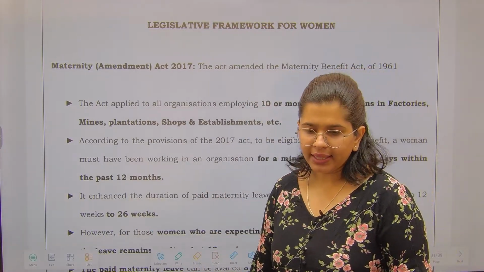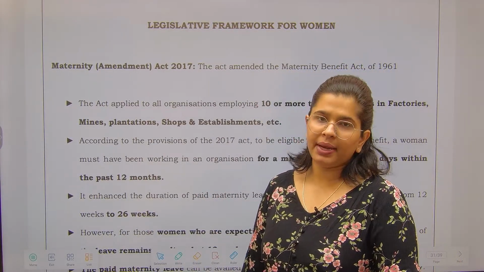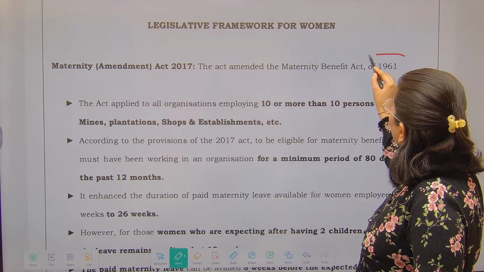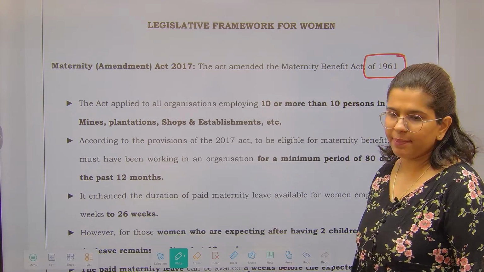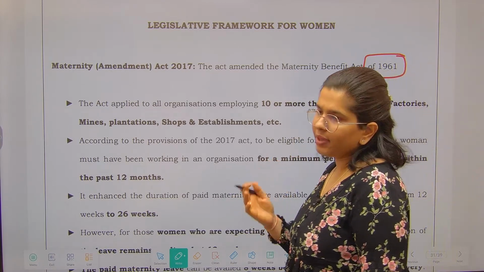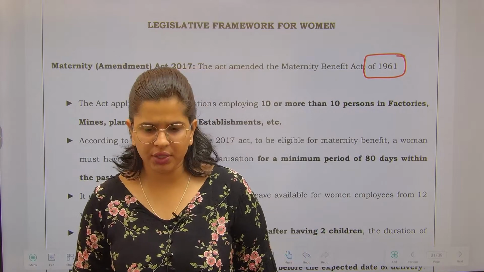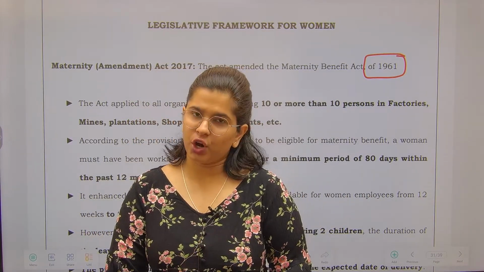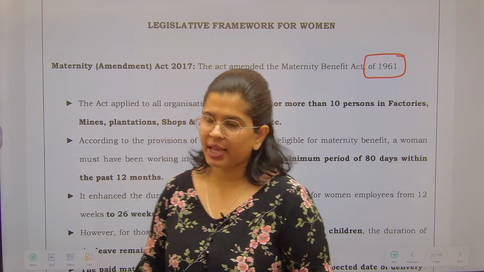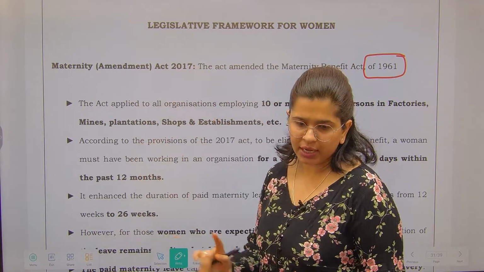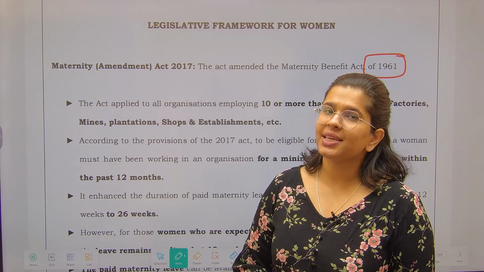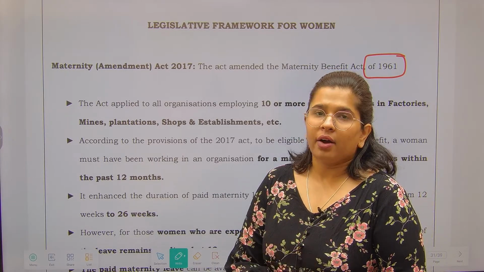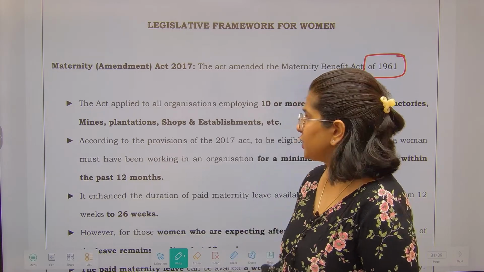First, in the line, I have the Maternity Amendment Act. This act was originally brought in 1961, but then we amended it. Why did we amend it? Because times have changed and there are various situations; we need more protection laws for women, and following up on that we brought in this amendment act. Now we are going to see what eligibilities women have and what they can get out of this amendment act.